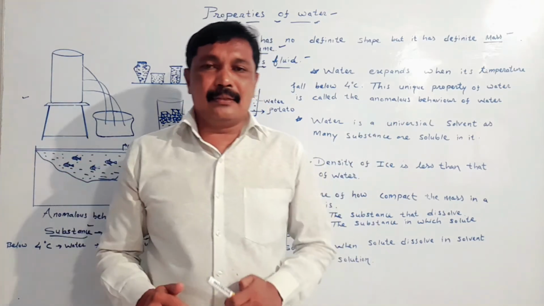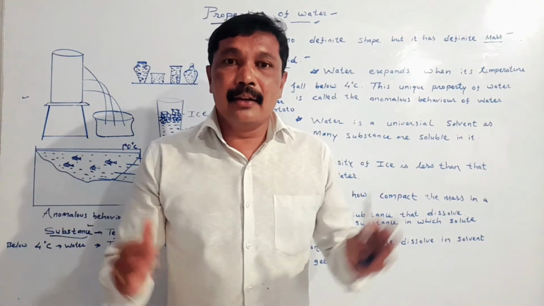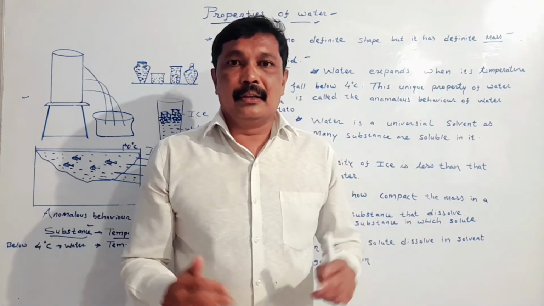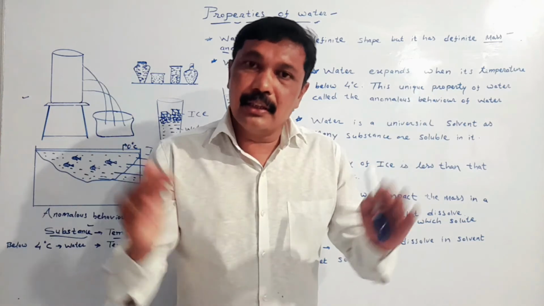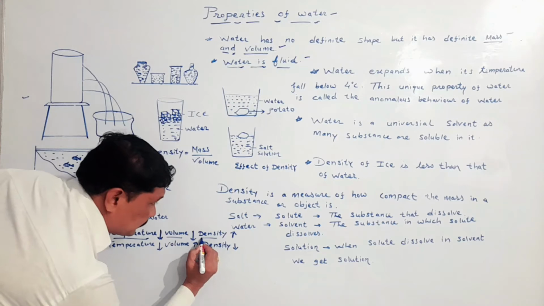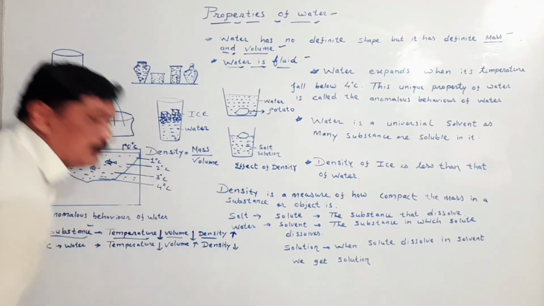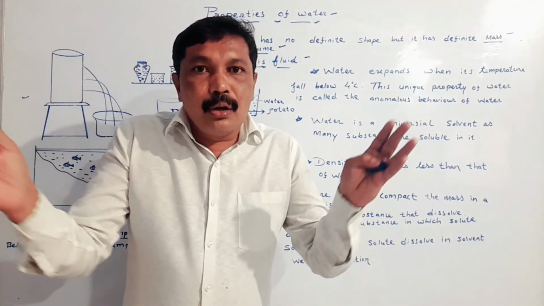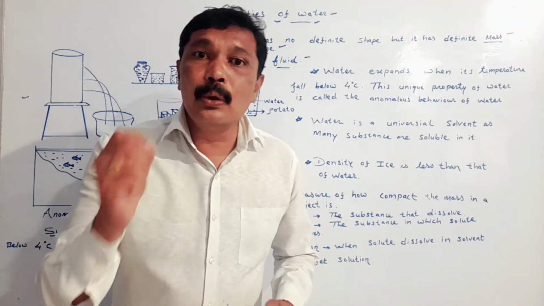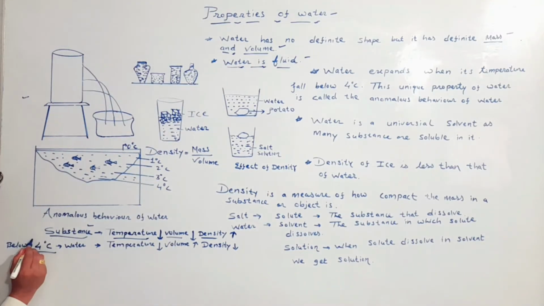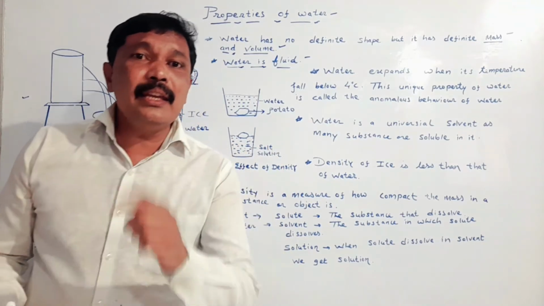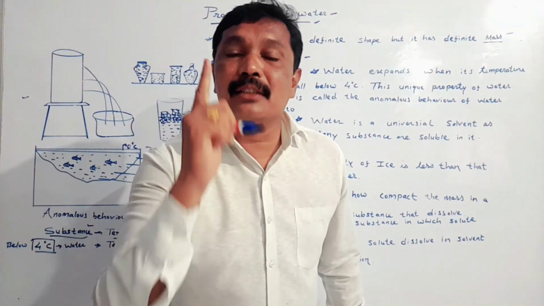This takes place in water also. Water also starts contracting when the temperature is reduced. The volume of the water also reduces when we reduce the temperature of water, and the density of the water goes on increasing as the volume decreases. But my dear student, this takes place only up to 4 degrees Celsius. At 4 degrees Celsius we can say that the water has maximum density.